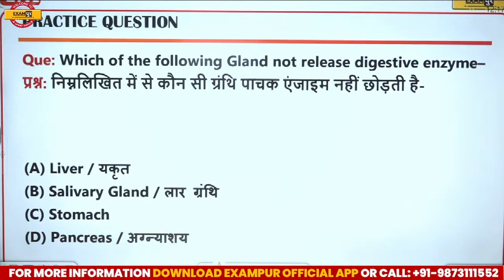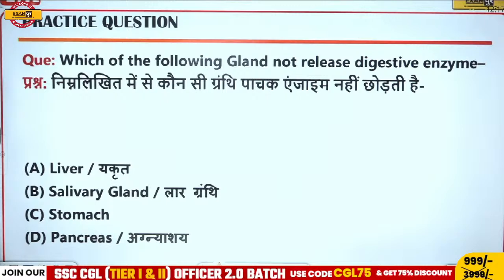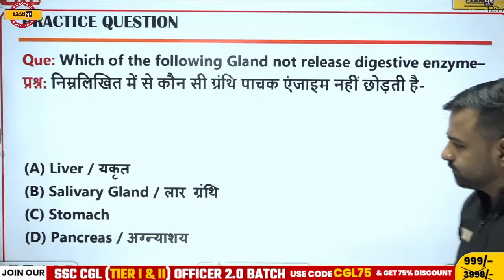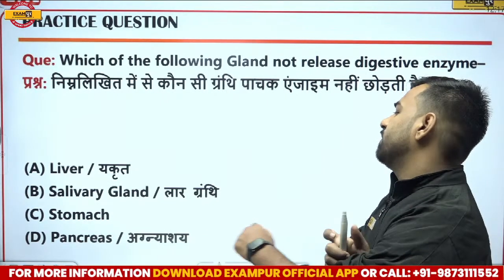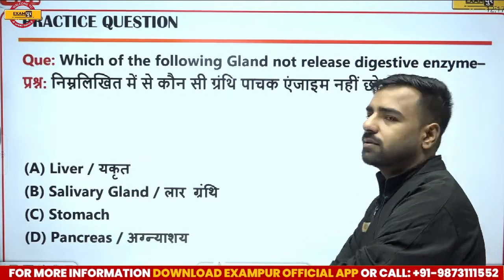Okay. So let's have a look at the next question now. Which of the following glands does not release digestive enzyme? What do you think? What is the correct answer here? Is it liver, salivary gland, stomach or pancreas?